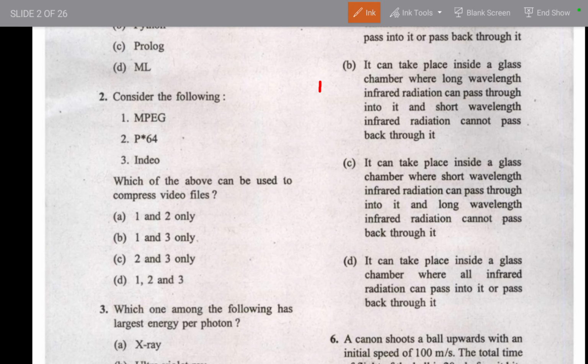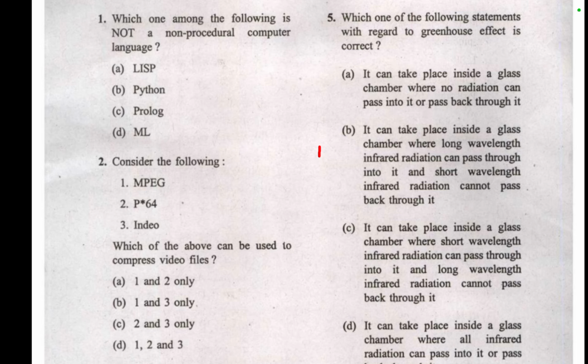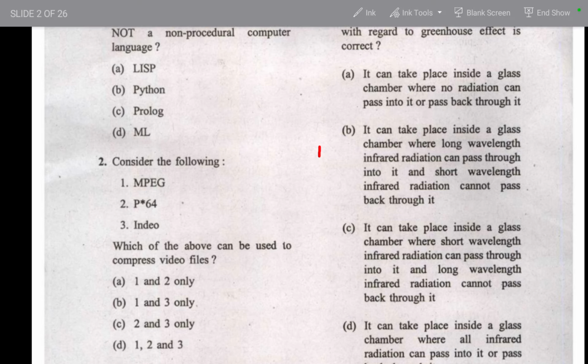First is: it takes place inside a glass chamber where no radiations can pass through into it. No, if no type of radiation passes, then it will not heat. So the first is directly wrong. No radiations is also an extreme statement.